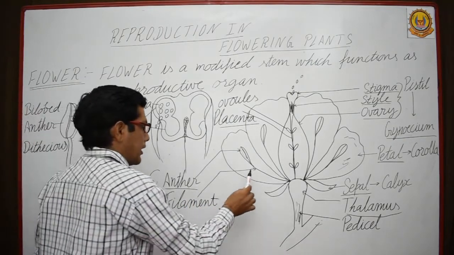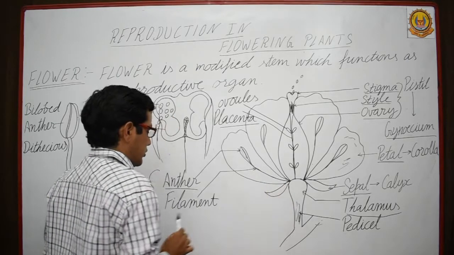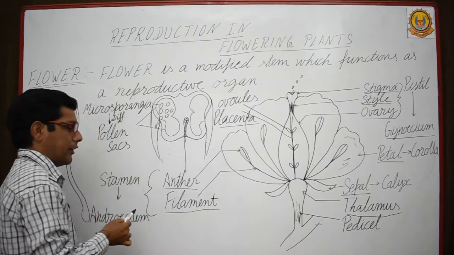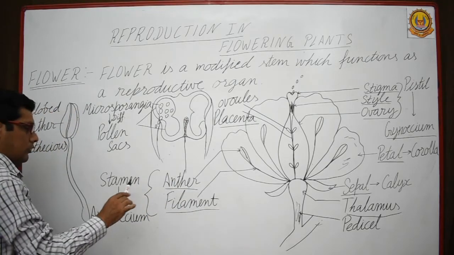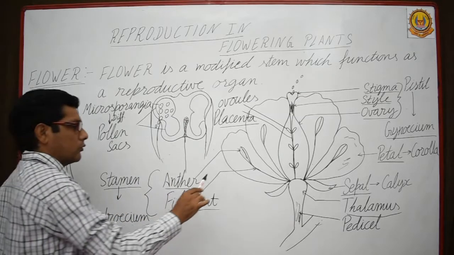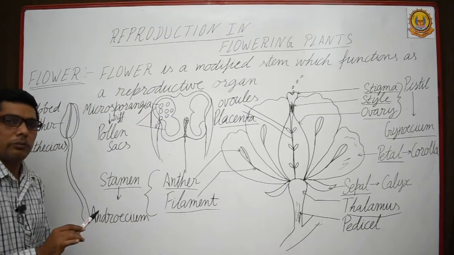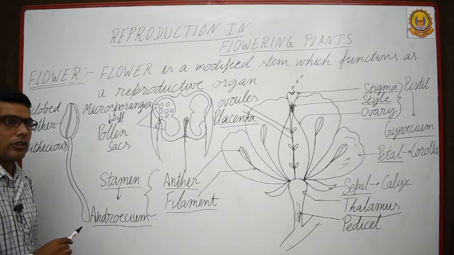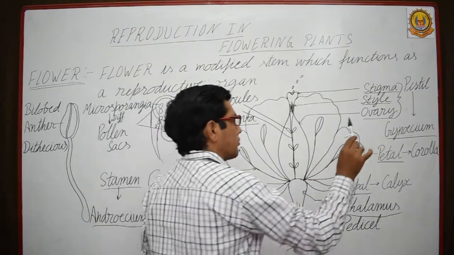And this thread-like structure which holds the anther is known as the filament, and collectively both come under stamen. This whole part is known as stamen, and the group of stamens, because it is the male part, is known as androecium. I have discussed, I am repeating again, we have discussed the female part.